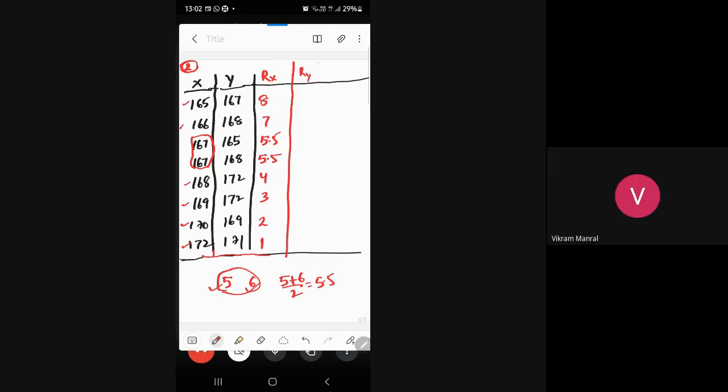I got it now. I'm moving to ranks for Y. 167 gets 5th, 6th rank. What sir? Repeat again. Can't we give 167 the 5th rank for both and then proceed to 6th and 7th rank? No, we should not. See, when both have the same marks, we cannot give different ranks. When two fellows got the same marks, that is 167, 167, then we should not give 5 and 6. So what we do is we take the average.